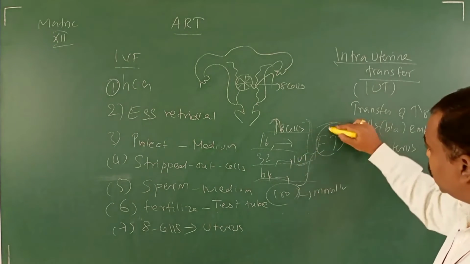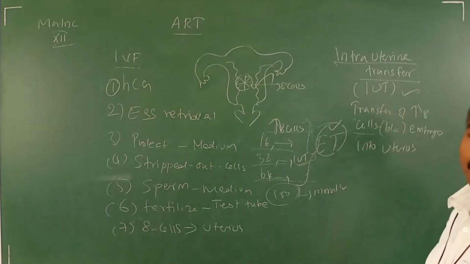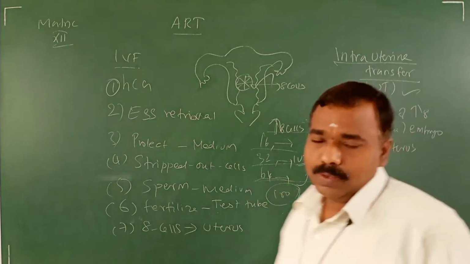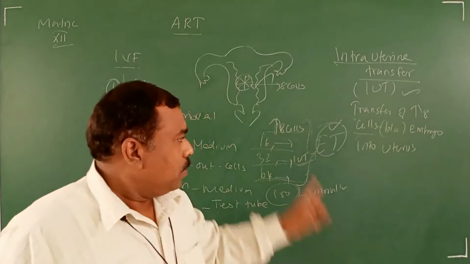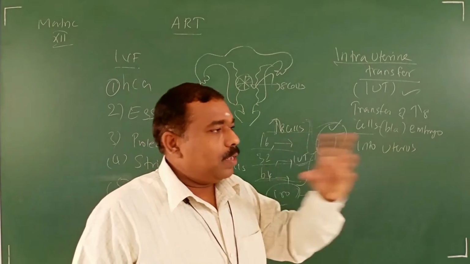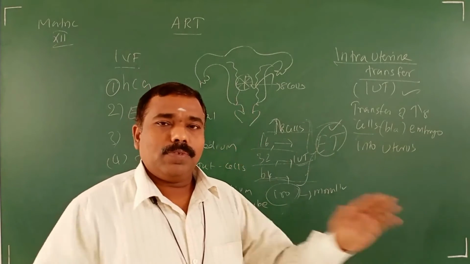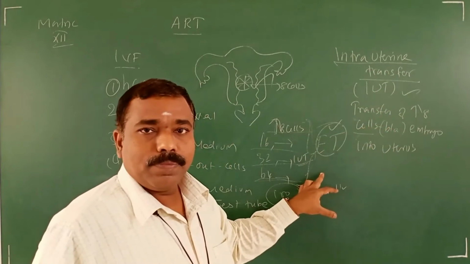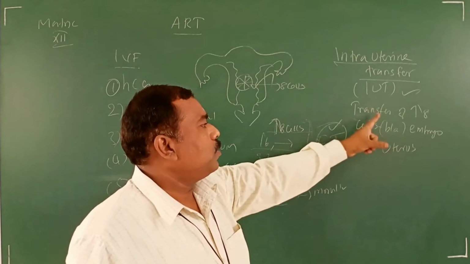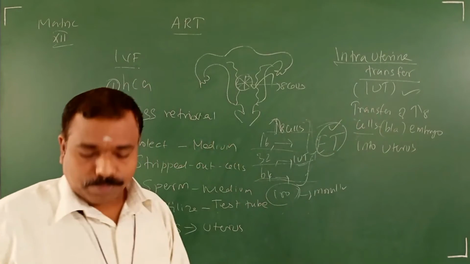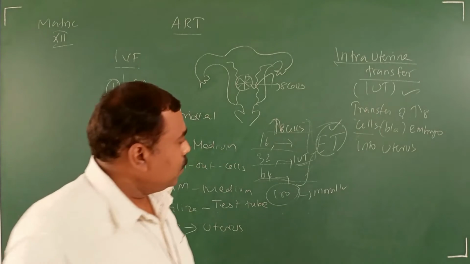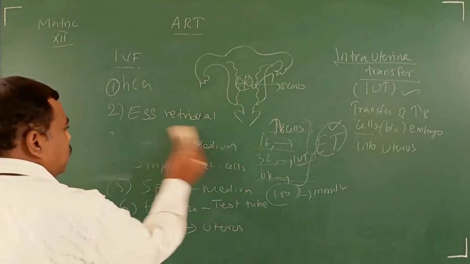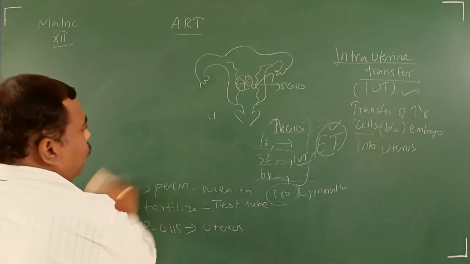But in your book, both definitions are given the same. You also write what is given in your book, the same definition, but you should remember it. Don't get confused, sir. Here also the same definition, here also the same definition. Don't get confused: IUT is a part of ET. Clear? Here also you write more than 8 cell stage. Next one: ZIFT. This one I will rub off now because you know the procedure.